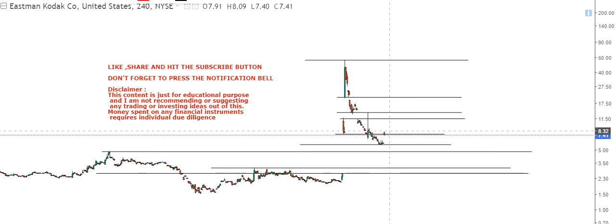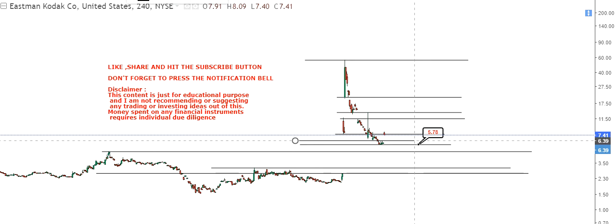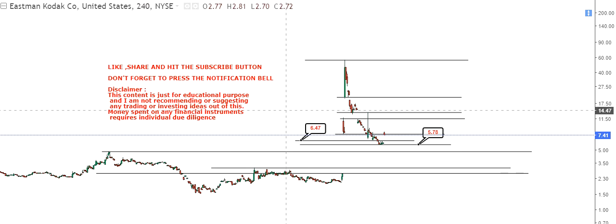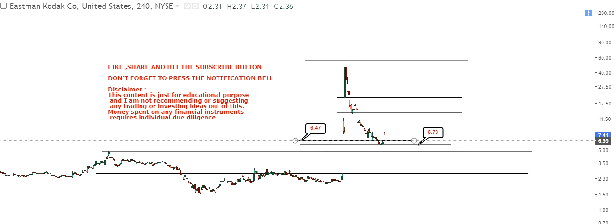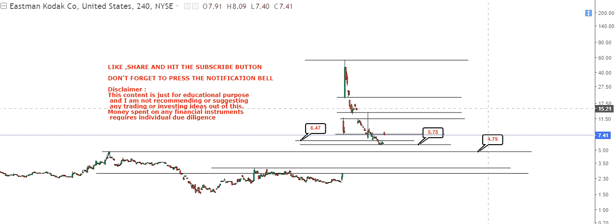Having said that, we have our first support at around 5.78. There is a gap up, and again a gap up, which creates lots of volatility in the price action, because with these kinds of gap ups we don't know what could be the probable support or resistance. You have your first support at around 6.47, then we have 5.78, and below 5.78 we have 4.79.